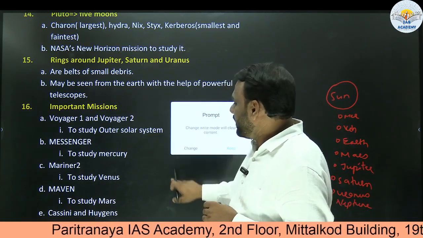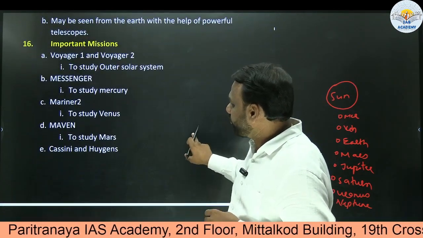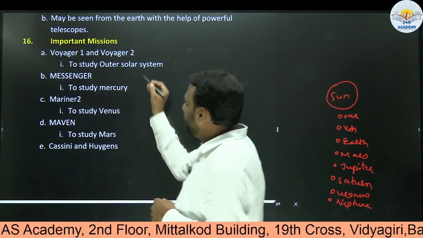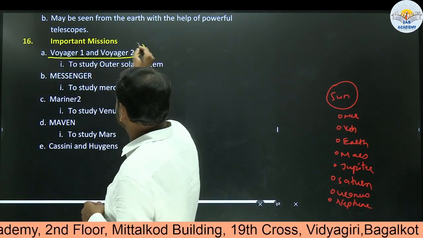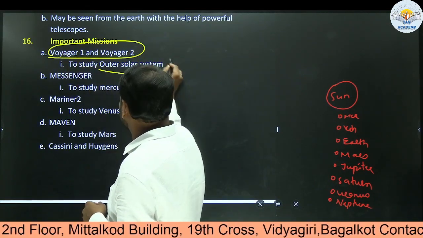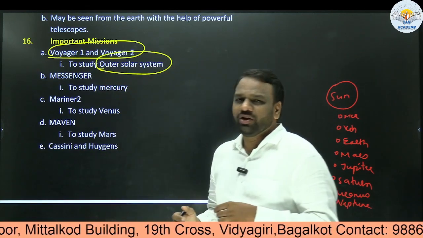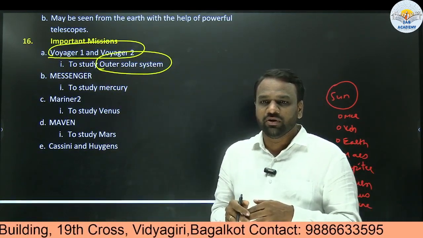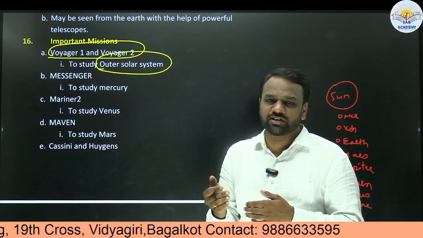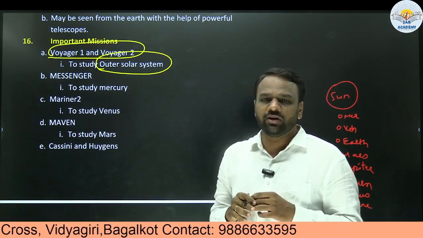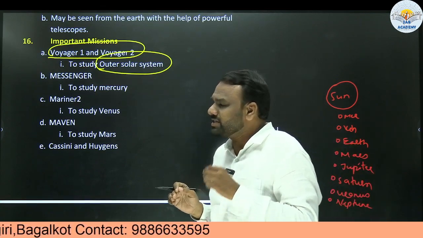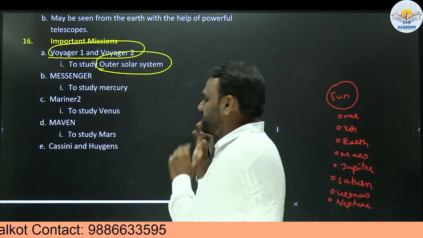Next, from dynamic point of view, from current affairs point of view, some of these missions are very important. Voyager 1 and Voyager 2, these are the missions to study what? The outer solar system. Initially, don't go into the deeper aspects. What is the outer solar system, what is the inner solar system, what is the distance of the outer solar system, inner solar system, all those things are not important. Superficially, just understand that Voyager 1 and 2 are the missions to study the outer solar system.